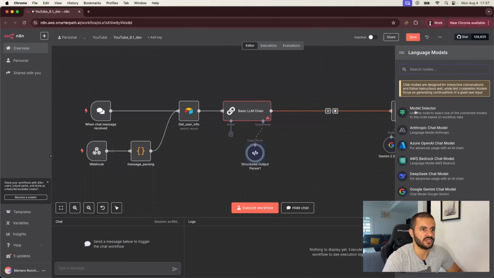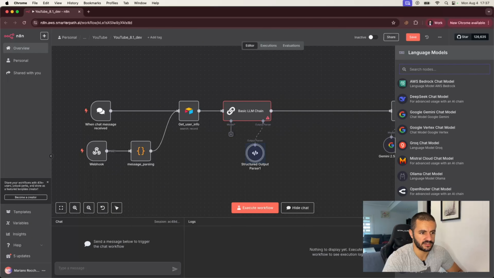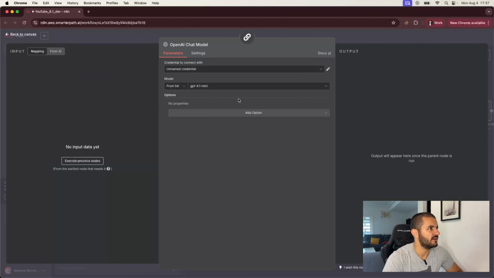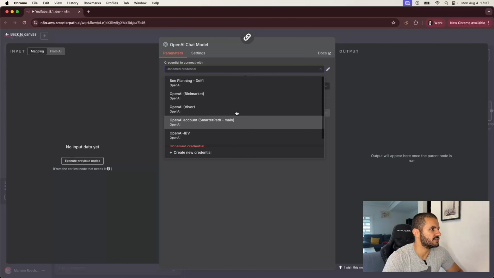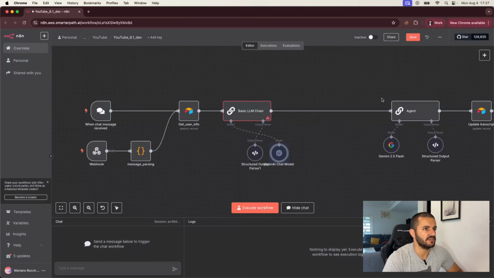And I'm going to try it out with OpenAI. And 4.1 mini should be a good option here. So let's do this one. And actually, let's change this to that as well. I would be interested to see how the bot works just with OpenAI in this case. So let's copy paste this one, add it here, remove this connection, and add this one here.